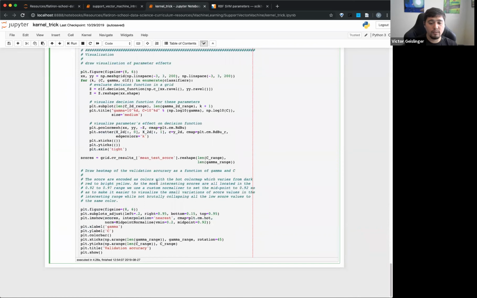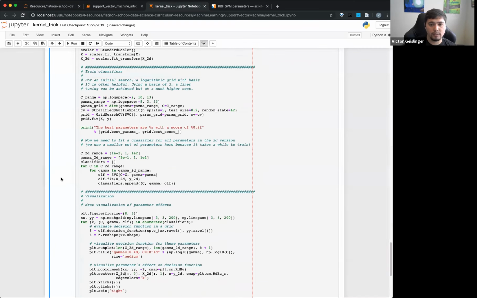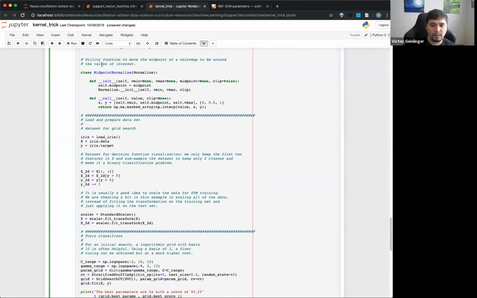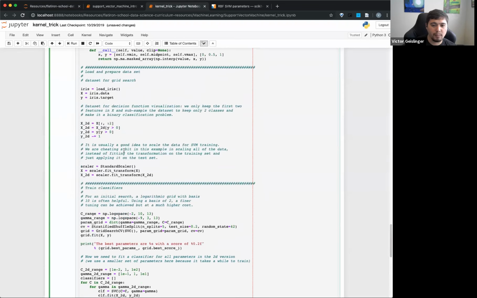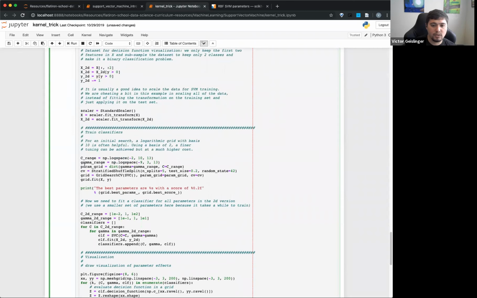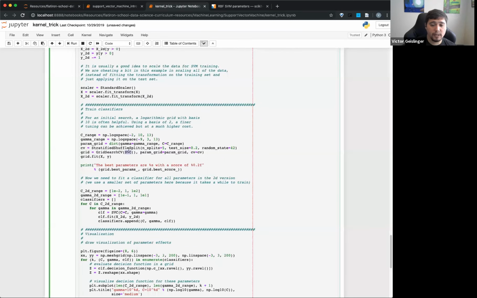If I run this now, and scroll up a little bit, note that we don't really care about this part, which basically just helps us plot things out. The main thing is actually training it from here. In this case we're doing something called a grid search, which we'll talk about in the future, but basically allows you to train many parameters at once. The main idea is that we're training a support vector classifier, SVC, and we're going to try it with all these different parameters.